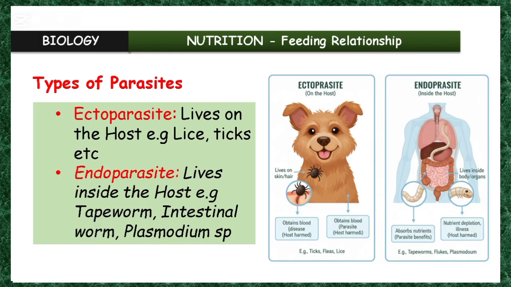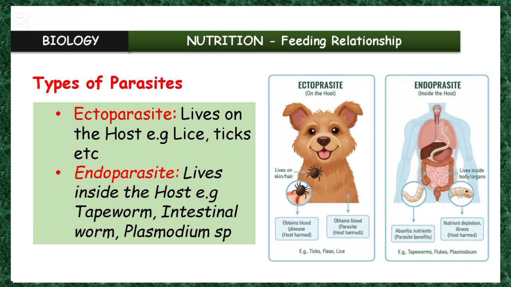We also have other parasites such as the plasmodium species. These are examples of endoparasites. They live inside the host, feeding at the expense of the host. So most times, what we have is to give an example or explain the type of feeding relationship between two organisms.